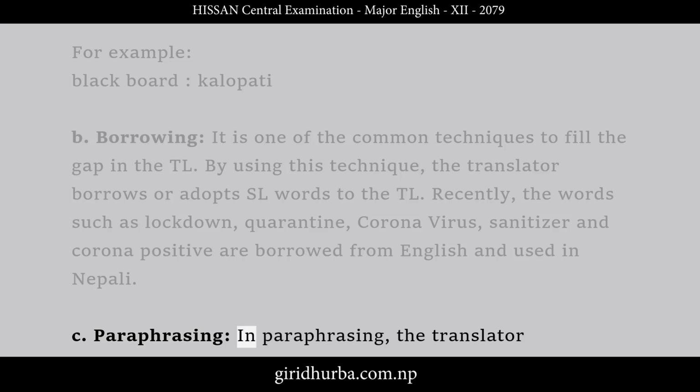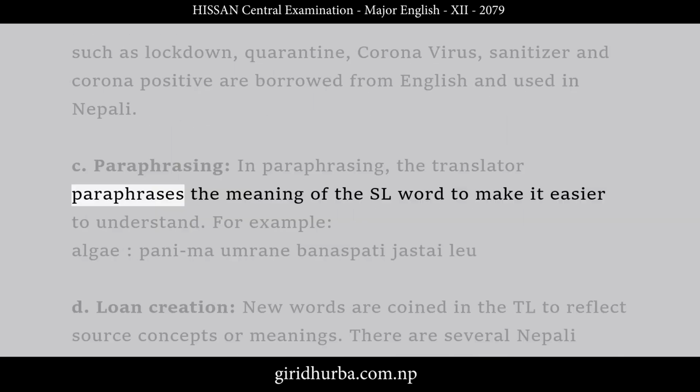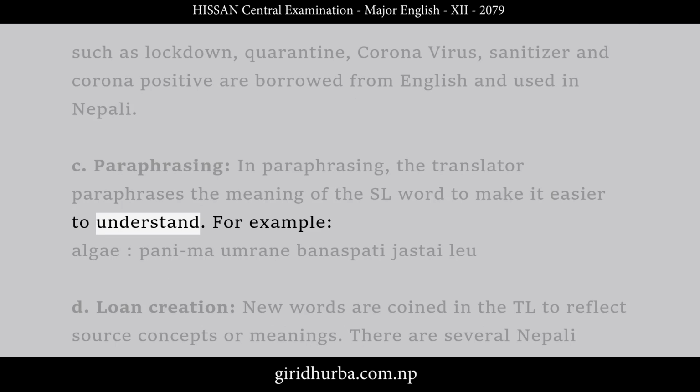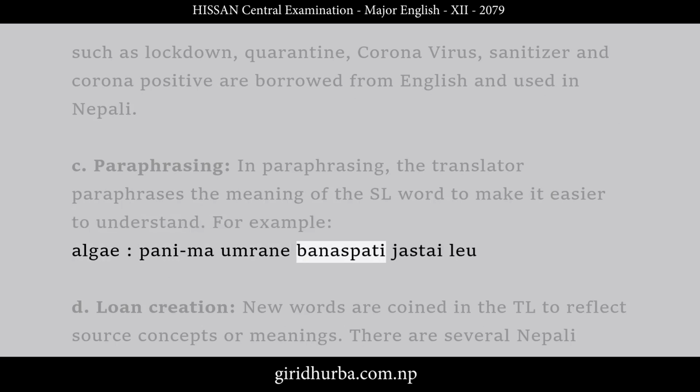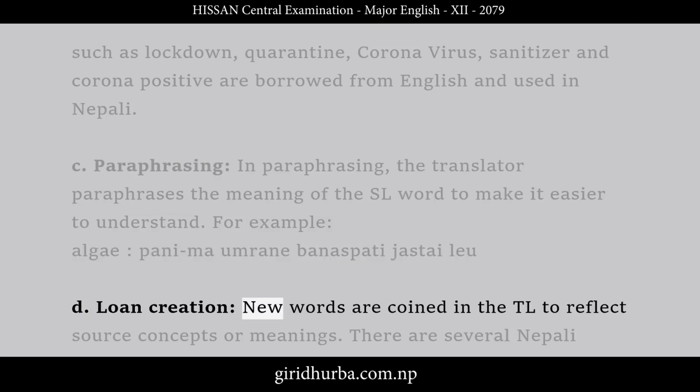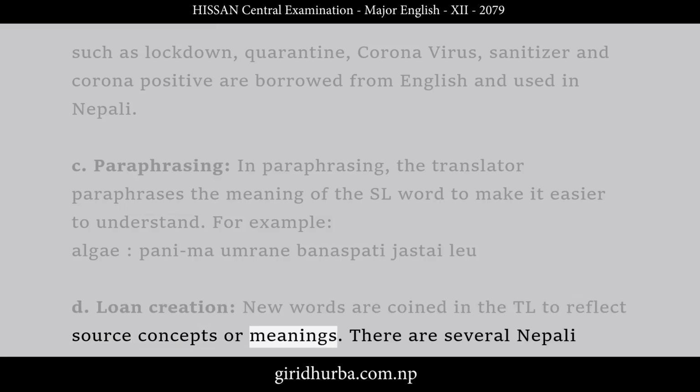C. Paraphrasing. In paraphrasing, the translator paraphrases the meaning of the SL word to make it easier to understand. For example, algae, Ponimarum rain banaspati jastai lu. D. Loan creation. New words are coined in the TL to reflect source concepts or meanings.